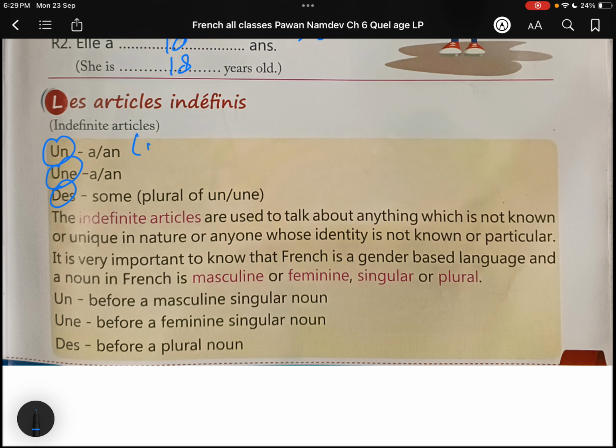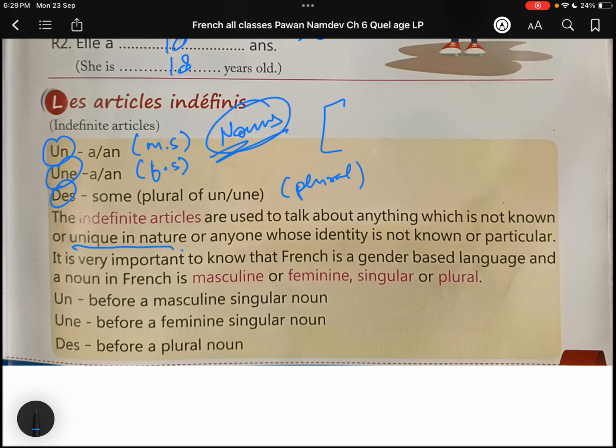It is used with the masculine singular, the feminine singular, only with nouns. Des is the plural, used when things are not particular. You can just take a screenshot and read it. These are indefinite articles: les articles and indefinite articles.